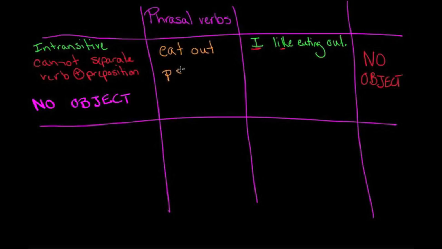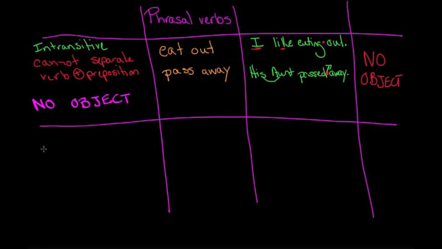Okay, we're going to take a look at another one. Pass away. This is a polite way of saying that someone died. Oftentimes we put it in this way, and I'm going to say his aunt passed away. So again, we have the subject, which is his aunt, but we have no object. So you can't put anything in between pass away. Nothing can go here. The same with eating out. Nothing can go in between.